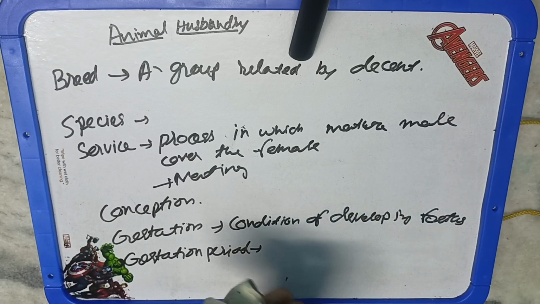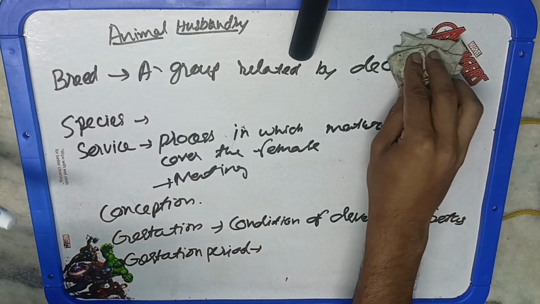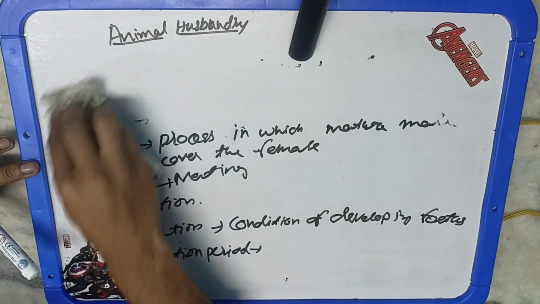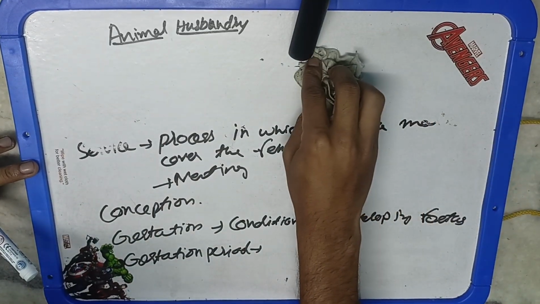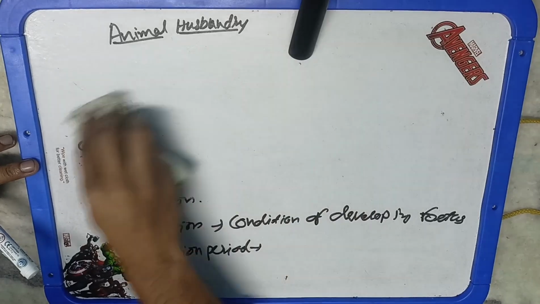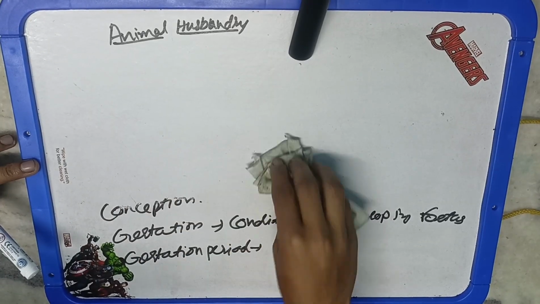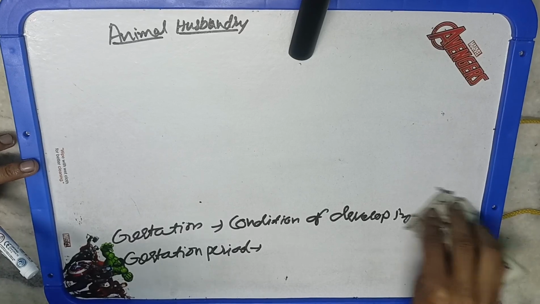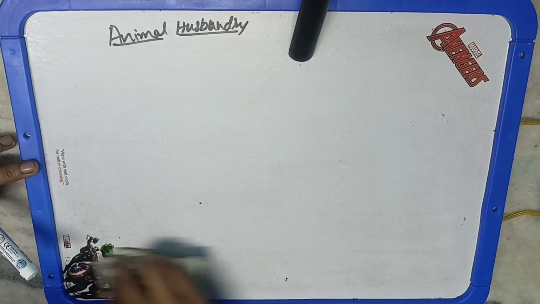So you must remember that for the cow it is around 280 days. Similarly for buffalo it is around 310 days, and for sheep and goat it is common, 148 to 152 days. So you must remember around 150 days. Okay, so similarly you can remember for others also. So parturition is the process of giving birth to the young one. This is known as parturition.